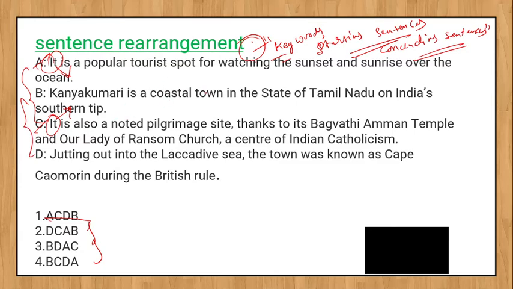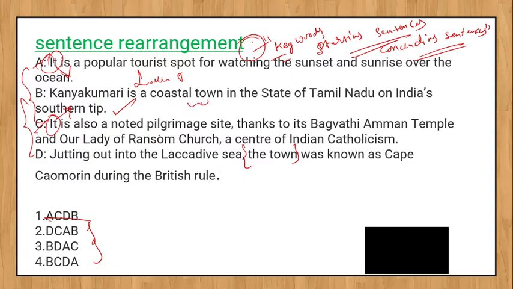Kanyakumari is a coastal town in the state of Tamil Nadu on India's southern tip. So it looks like a very promising starting sentence. Now, when coming to D, jutting out into the Laccadive Sea, the town was known as Cape Comorin during the British rule. Here he is referring to the town, but in the earlier sentence he has already talked about the town.